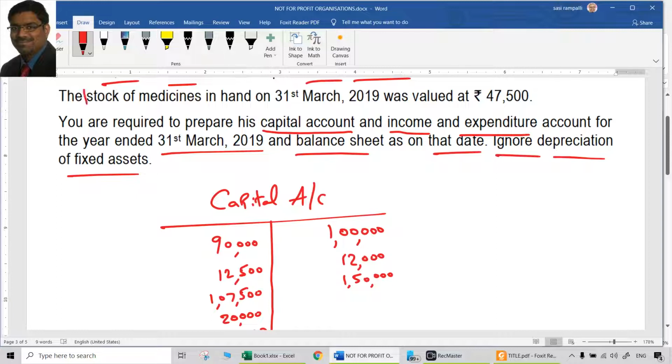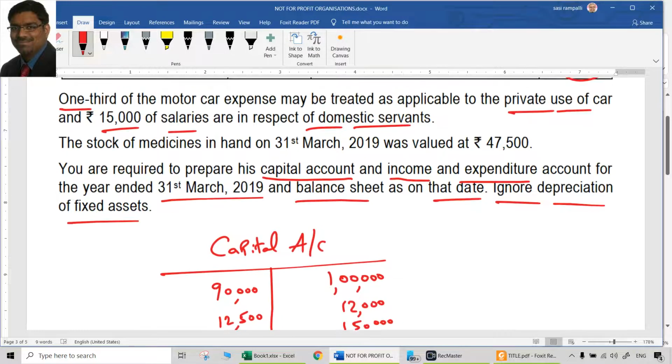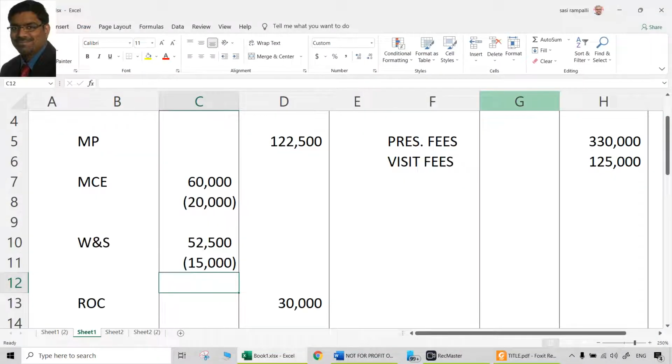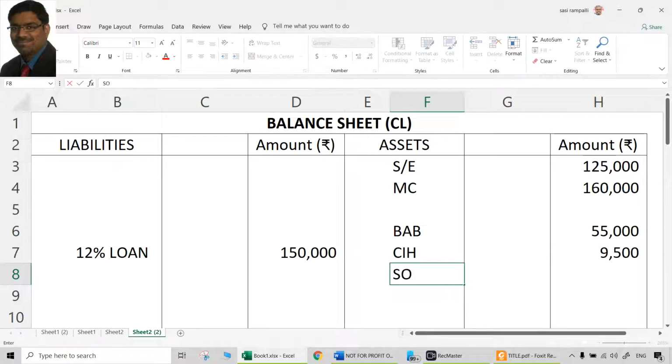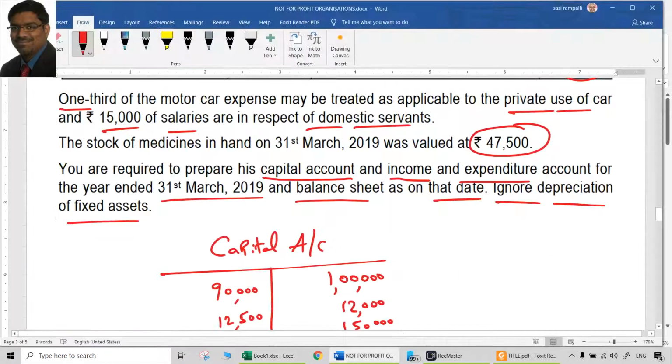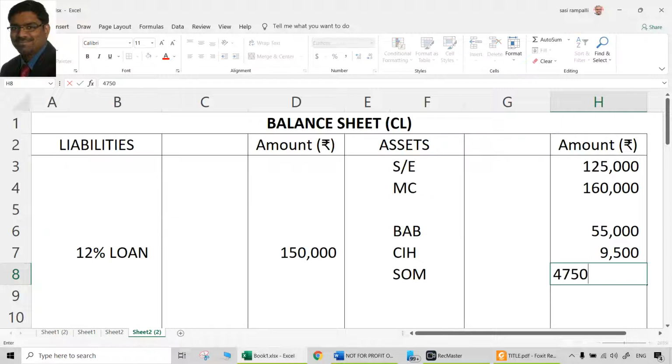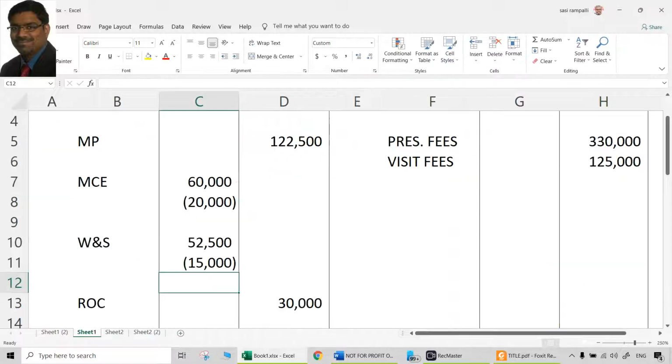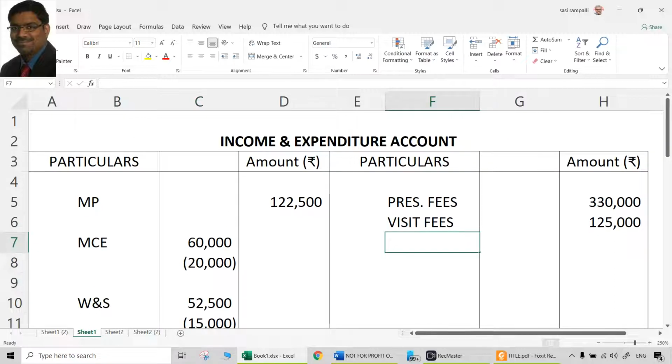Then comes another adjustment, that is the stock of medicines, closing stock you can call it. Stock of medicines 47,500. Of course, stock of medicines is an asset. So on the balance sheet asset side, you will take that 47,500. That treatment is not a problem. Then another question comes: of course, this is the debit treatment, where should the credit go? Just like closing stock in a trader's books, where will it go? It will go to the credit side of the P&L account.